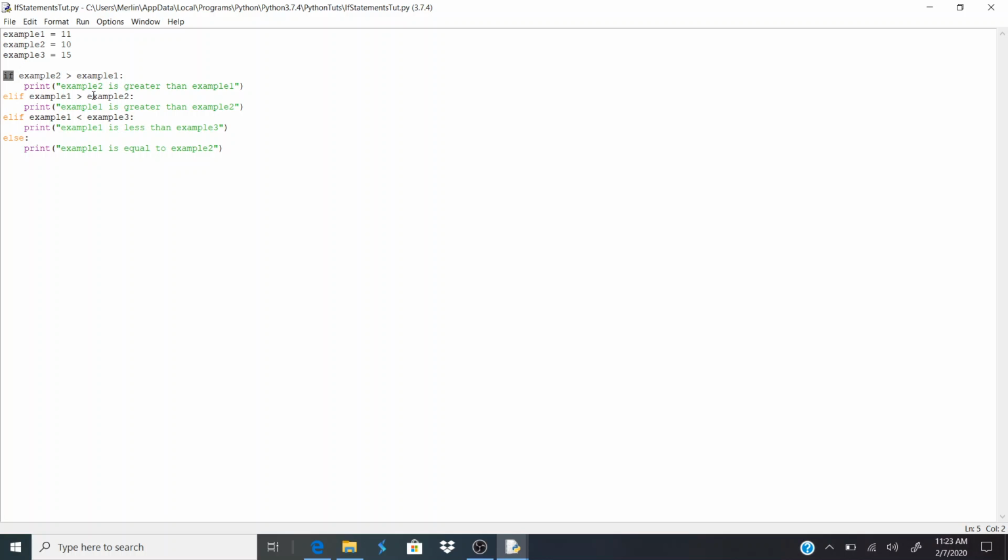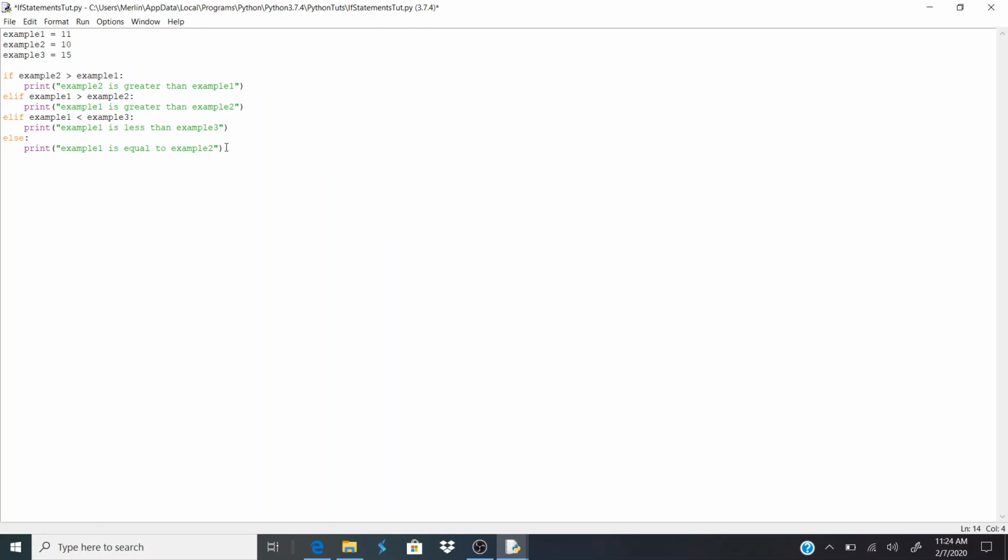No. So it moves on, and then it tests the conditional statement, is example 1 greater than example 2? Yes. And so it stops the if statements from running. The ones beyond it, it stops. Once it finds an if statement that's true, it stops, right? So that's why once it found the one that was true, it printed it out and stopped from running the other ones.